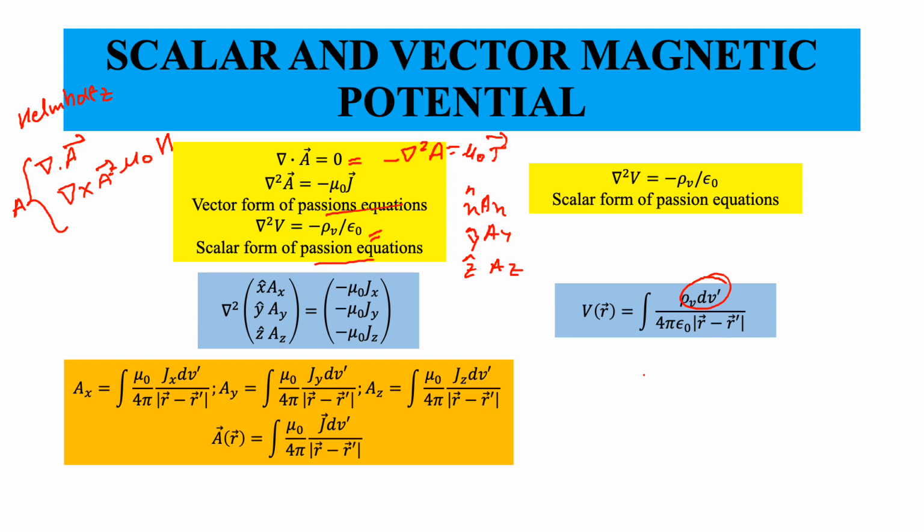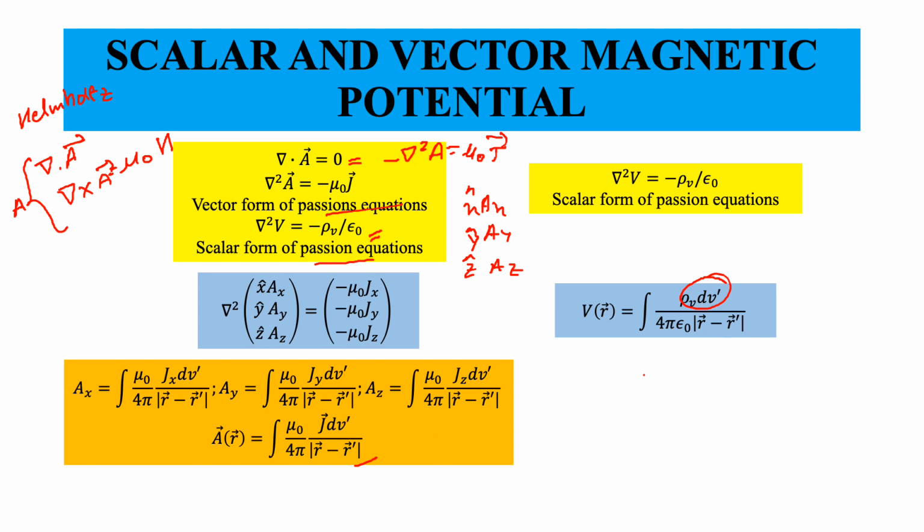So the vector potential A at the field point R is given by mu naught by 4 pi times the integral of J dV prime, where J is the point-to-point variation of the vector current density, and the magnitude of r minus r prime is the distance of the vector that joins the source point and the field point.